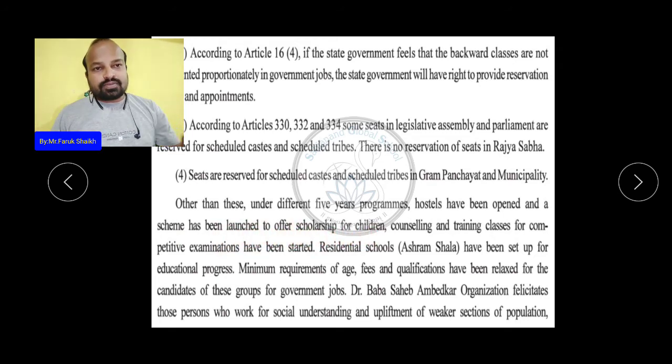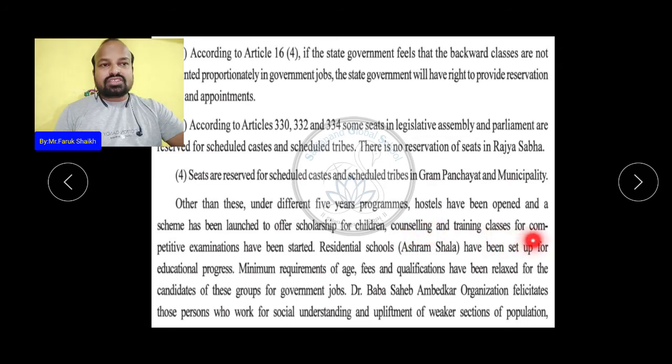scholarships for children. So children who belong to the ST and SC, for their education, the hostels are open for their living facilities because they are coming from very backward areas, deep forest or hilly mountainous regions. There are no traveling facilities, so for them hostels are open. And also for educational material like notebooks, pens and other stationery, they can't afford this because their economic condition is very poor. That is why the government also offers them a scholarship for education.